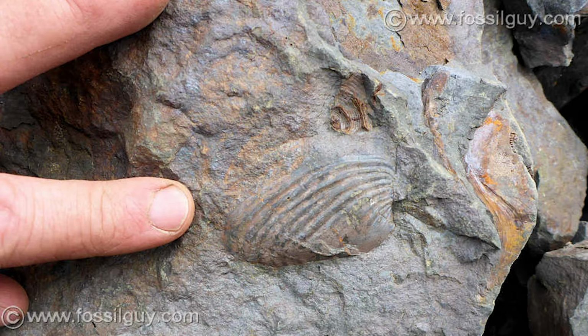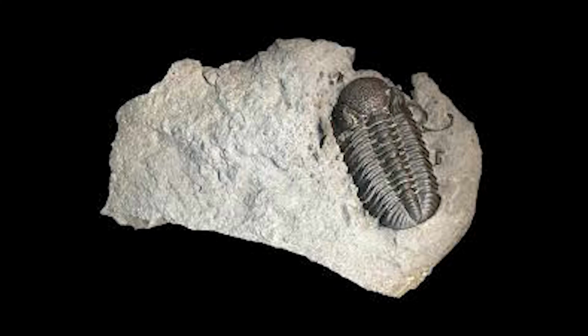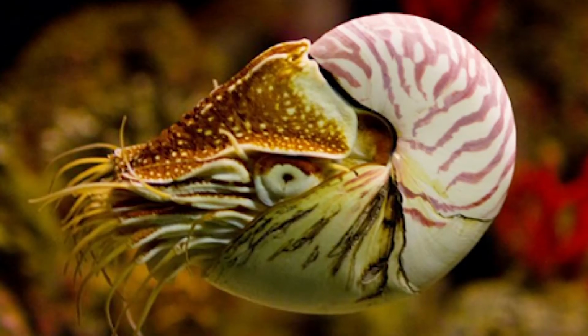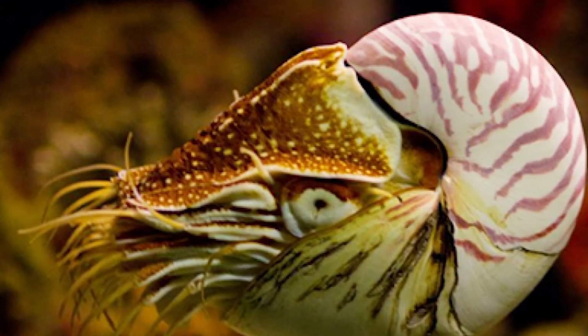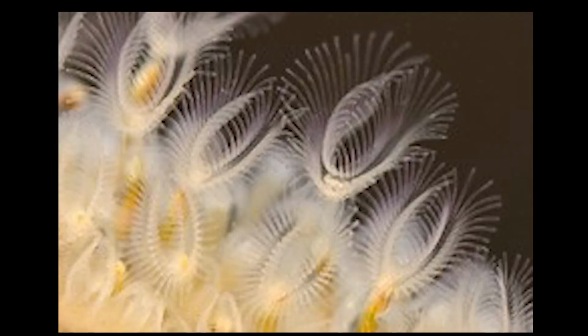Pennsylvania even named the fossil of the Phacops rana, a species of trilobite from the Middle Devonian, as their official state fossil. In the Ordovician period, as a burst of geologic activity caused the continents to shift and form new habitats, animals such as mollusks, bryozoa, and graptolites became dominant in the Pennsylvania seas.